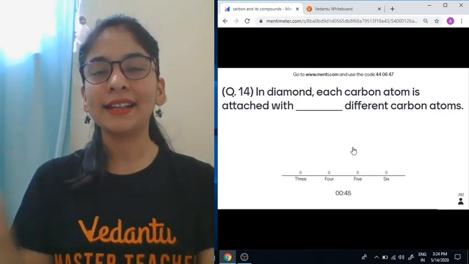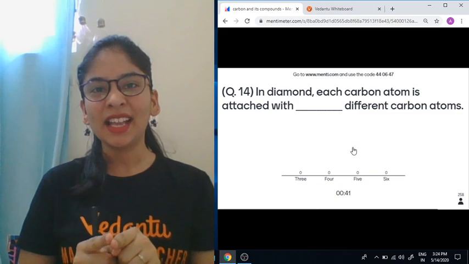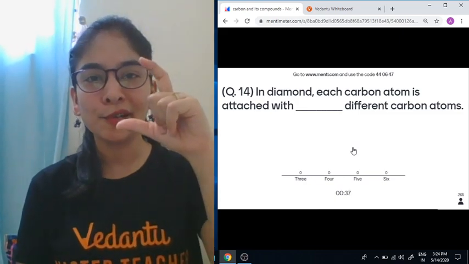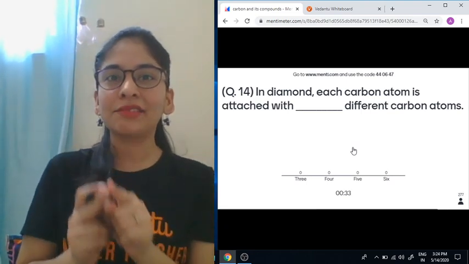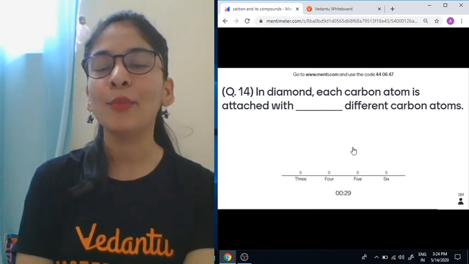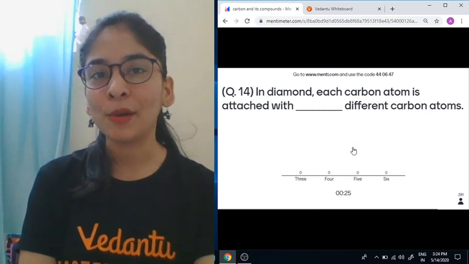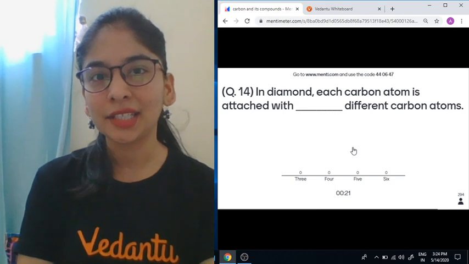Carbon is attached with other carbon atoms in a tetrahedron shape, just like the Kohinoor that they show you by holding it in most Hollywood and Bollywood movies. Try to imagine that tetrahedron shape, and give me the answer: one carbon is attached to how many carbon atoms in a naturally occurring allotrope of carbon, that is diamond, and very precious though.